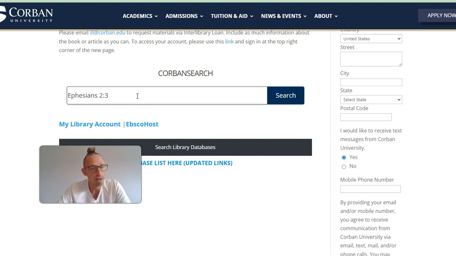Basically, a journal article might exist that is Ephesians 2:3 and on that topic. But when you do a Corban search of Ephesians 2:1-10, there might not be a very strong hit. Similarly, if you're researching a topic like discipleship, you might get certain hits if you say discipleship, but you also might get very different hits if you are doing making disciples, or disciple making movements.